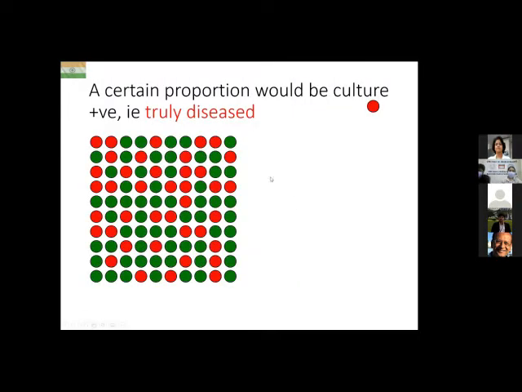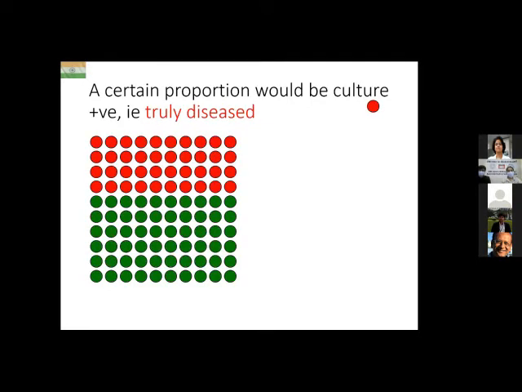Okay, so a certain proportion of such patients would end up being culture positive. That means truly diseased. Out of these 100 who present with fever, tachycardia, tachypnea, a certain proportion will end up being culture positive. They are the ones who are truly diseased because we are saying our gold standard is blood culture. So the red ones are all culture positive.